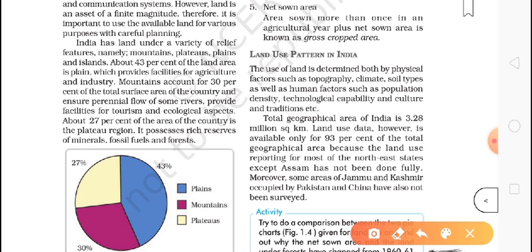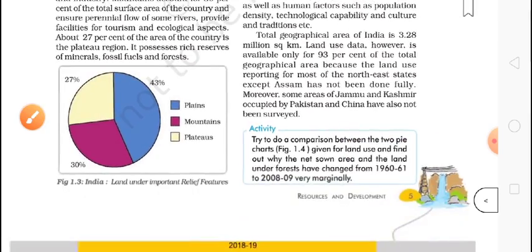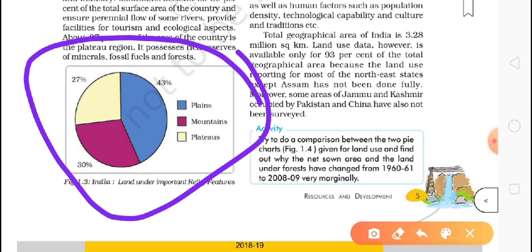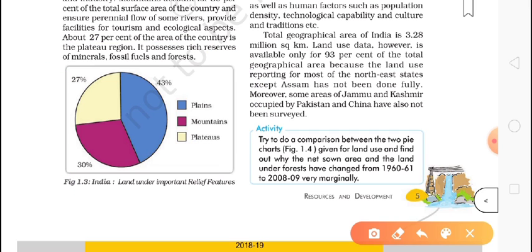As we can see through this pie chart, 27% of land is under plateaus, 30% under mountains and 43% under plains. So India has fairly balanced areas. If we talk about a country like China, around 50 to 60% of land is under mountain areas, so it is not too useful for them.